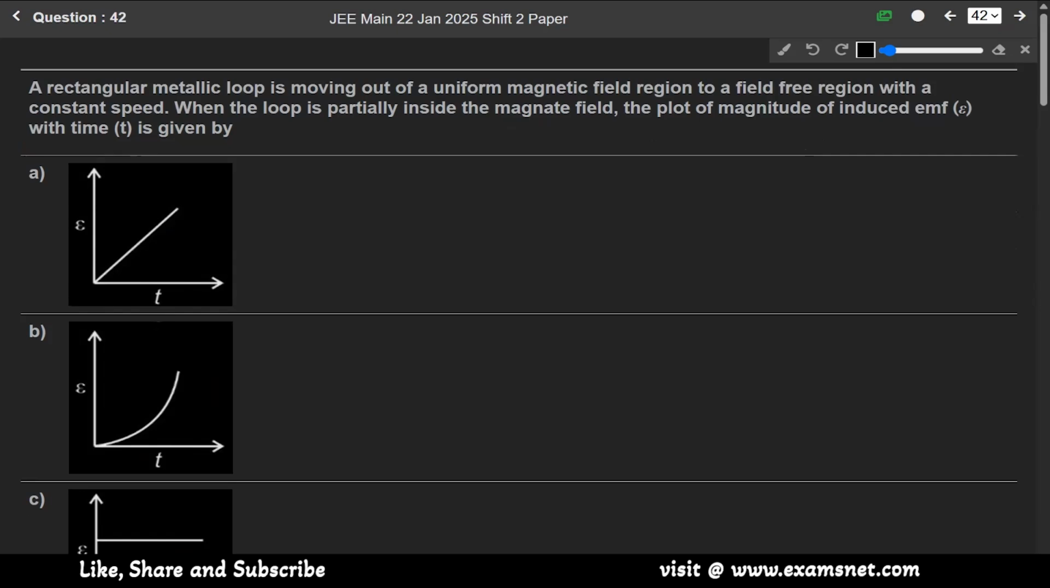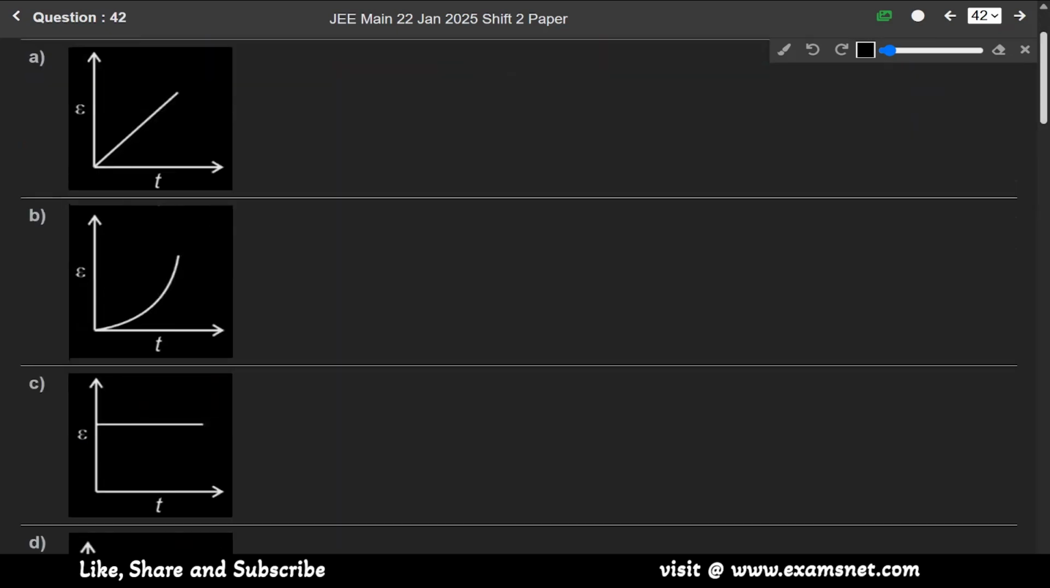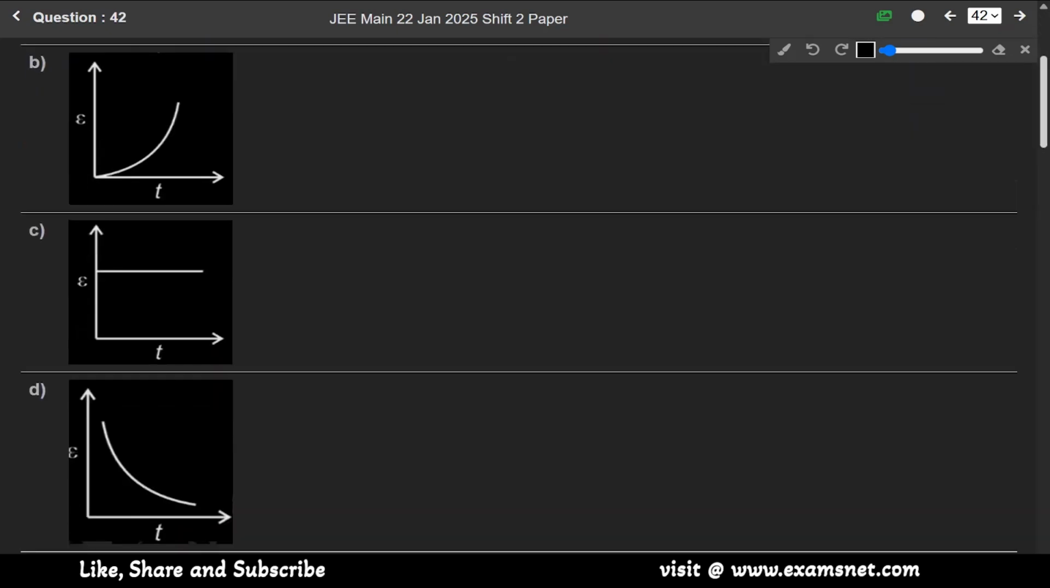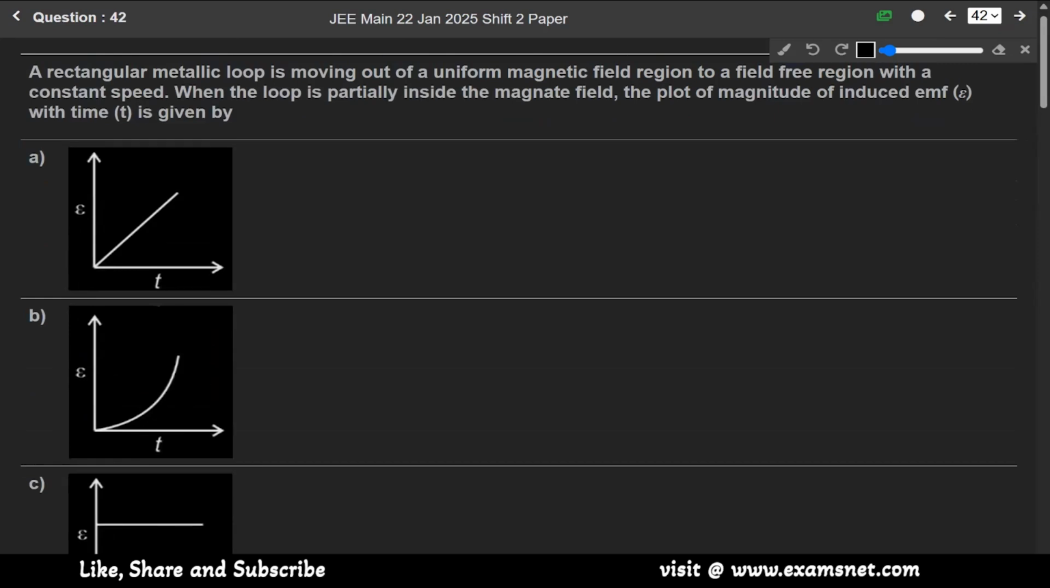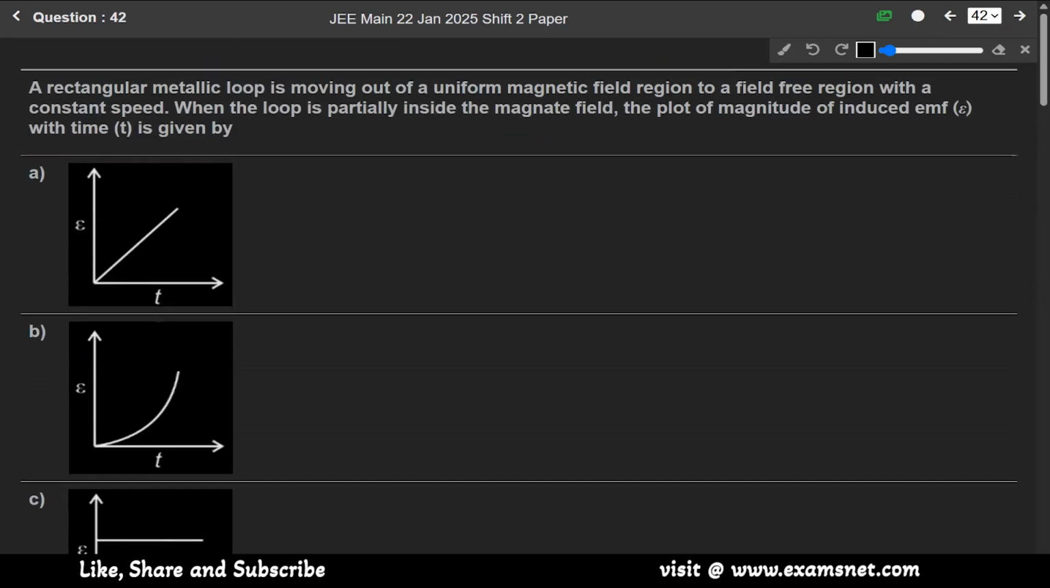When the loop is partially inside the magnetic field, the plot of the magnitude of induced EMF. Okay, we have to find the correct graph from these four. So in this question, let us first make the region. This is the magnetic field region.